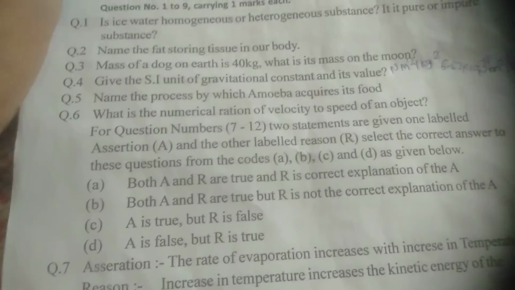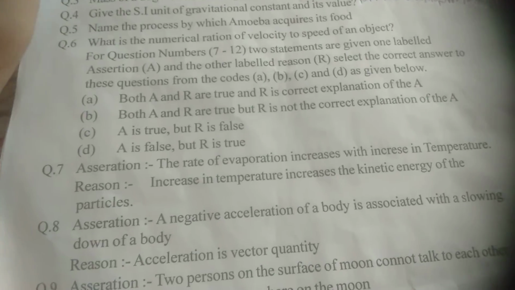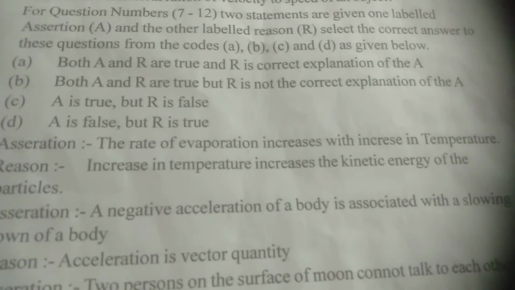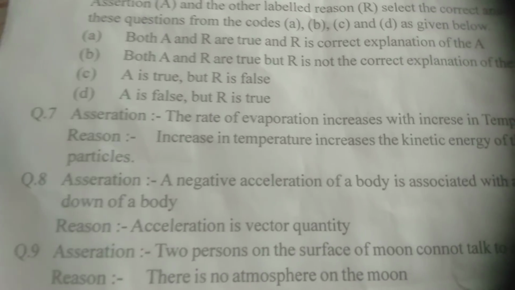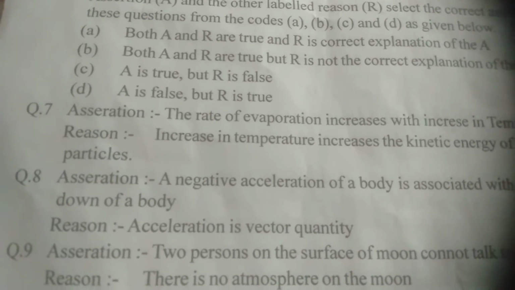Our next questions are assertion based reasoning questions. The seventh question, assertion given here: the rate of evaporation increases with increase in temperature. The reason is, increase in temperature increases the kinetic energy of the particles.